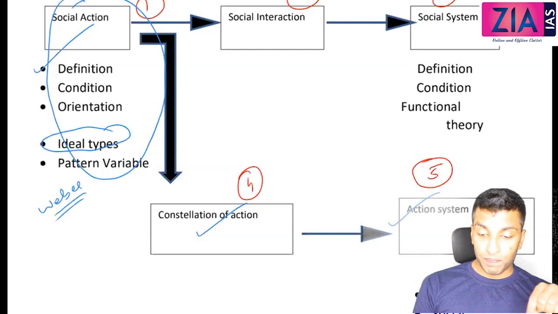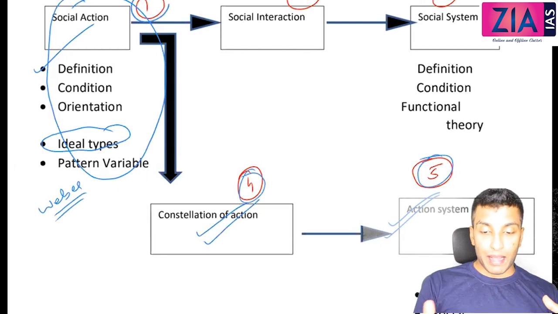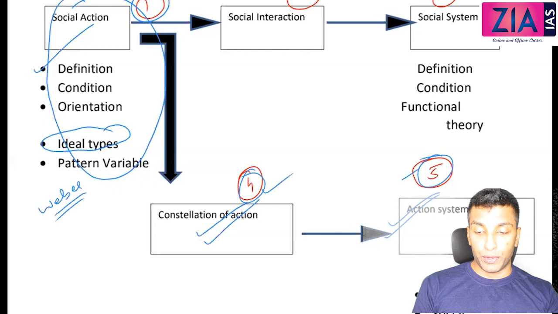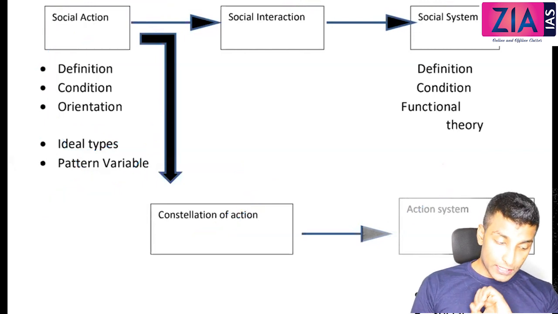Then write about these 2 in brief. So write 1, you can elaborate; 4 and 5 in brief you need to write. That's how you need to write theory of social action. What about theory of social system?